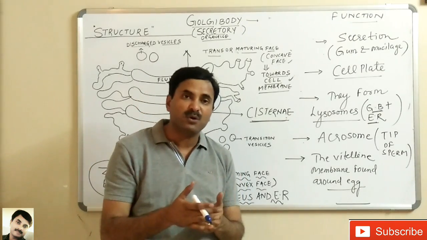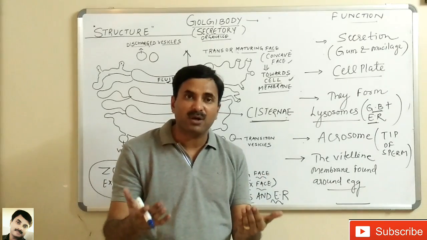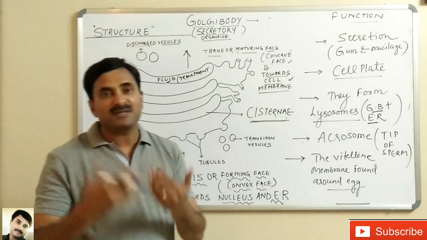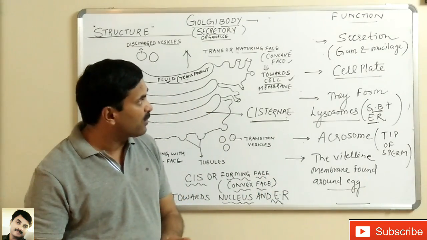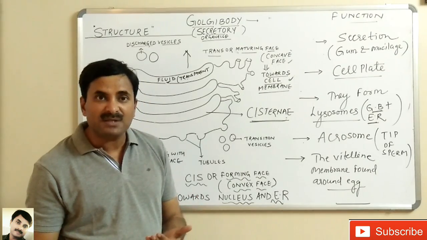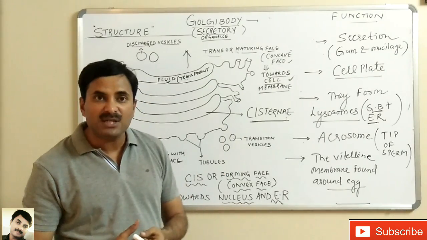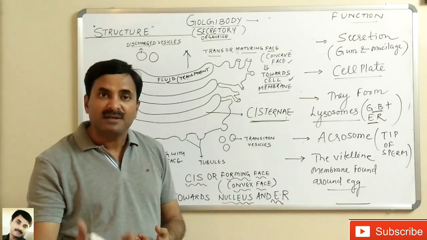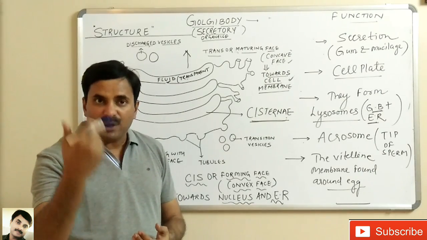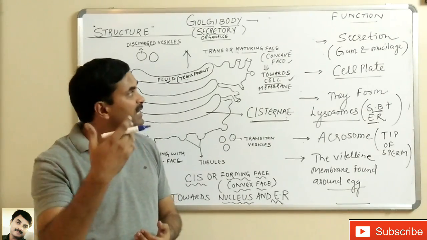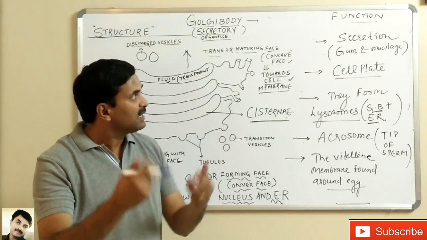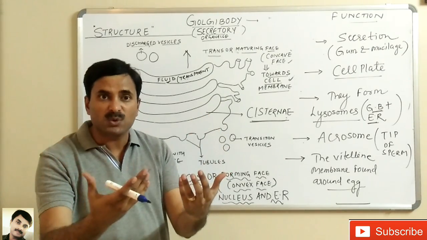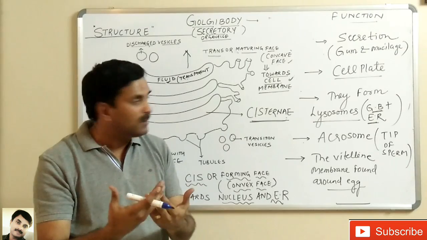They are responsible for the secretion, and that's why it is called the secretory cell organelle. It secretes gum and mucilage, and synthesizes polysaccharides and the hemicellulose of the cell wall.